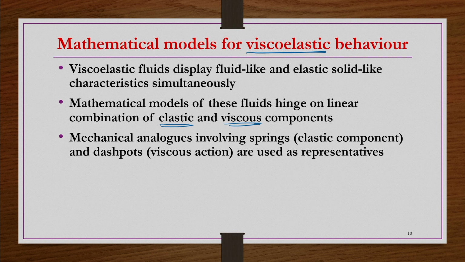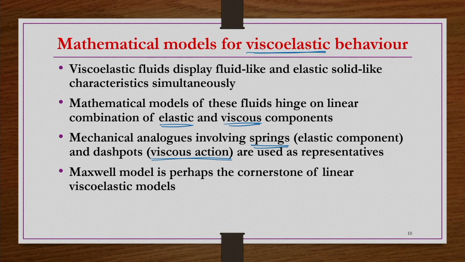Analogously, the mechanical representation of this material can use springs representing elastic components, and dashpots representing the viscous actions. When we have these two in series, we call that model the Maxwell model, and it is perhaps the cornerstone of the linear viscoelastic models.